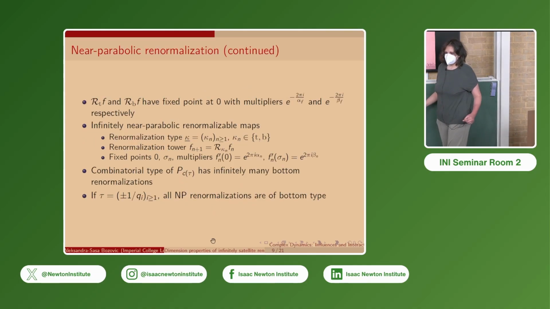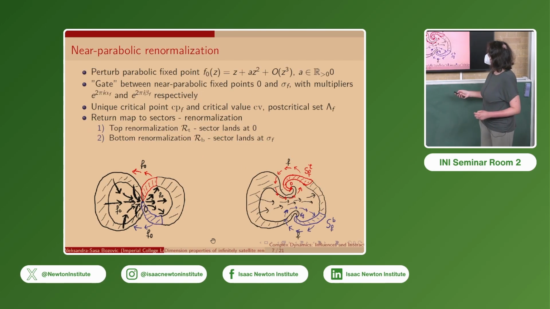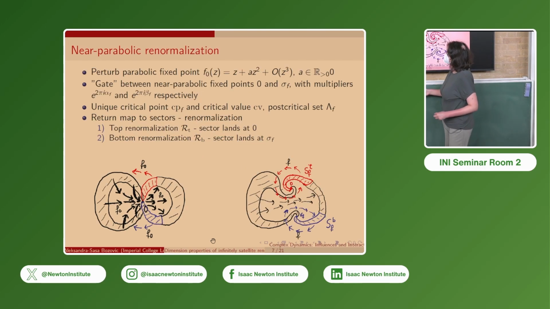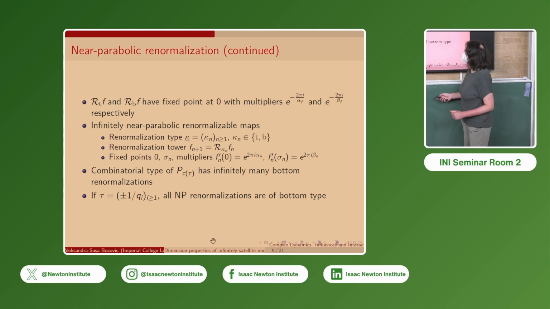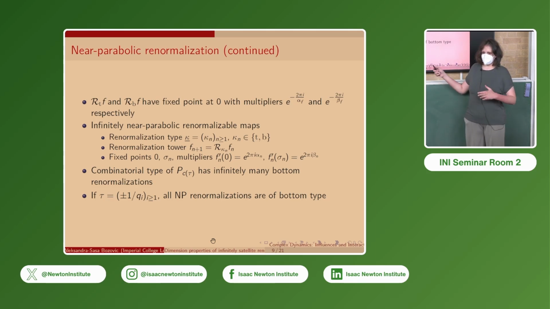And then our top and bottom renormalizations will have fixed points at 0 with multipliers. The multipliers at 0 and sigma_f are denoted by e^{2 pi i alpha_f} and e^{2 pi i beta_f}. And then the top and bottom renormalizations will have a fixed point at 0 with multipliers depending on alpha_f or beta_f, as seen here. And if one of these maps is appropriately near parabolic, then we might be able to repeat one of the top or bottom renormalizations.